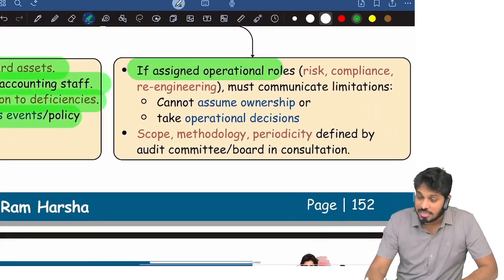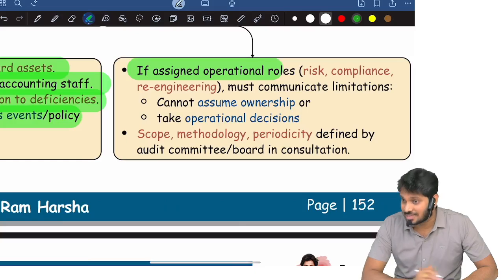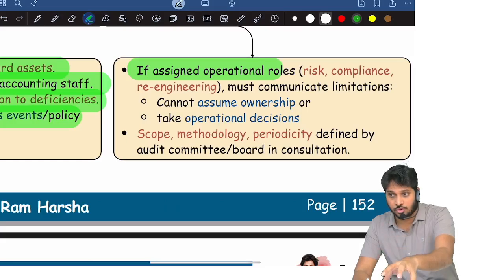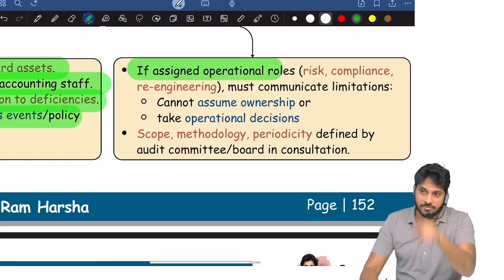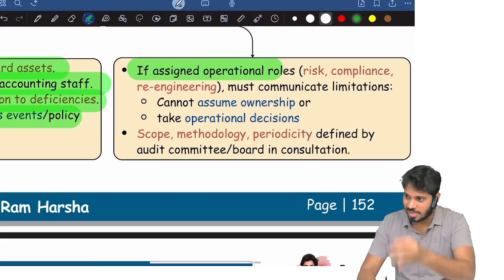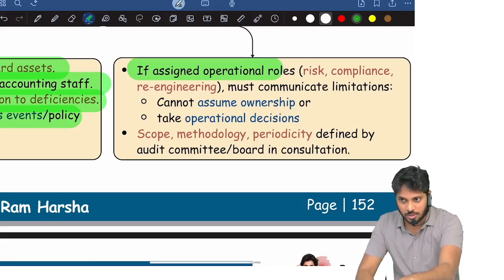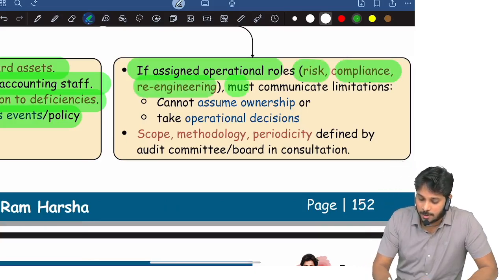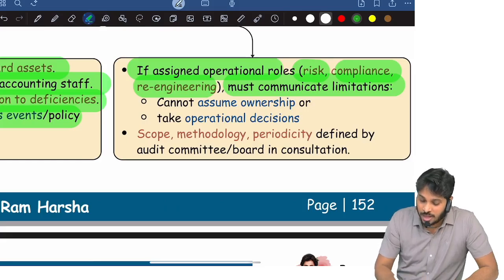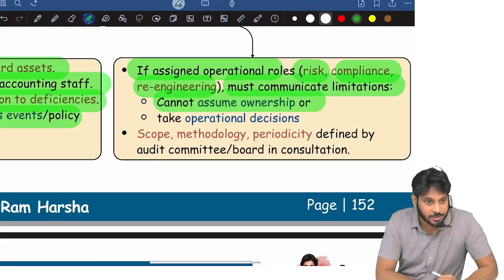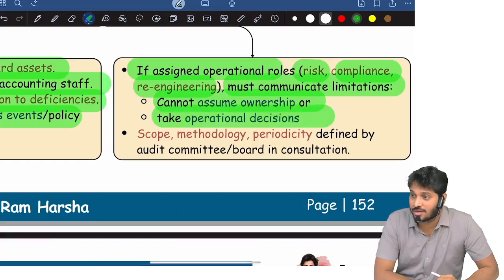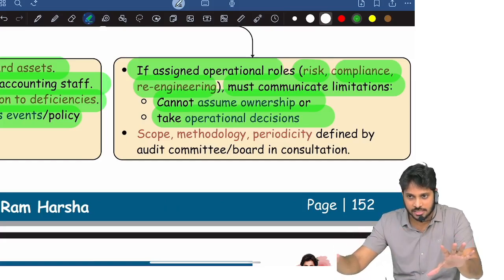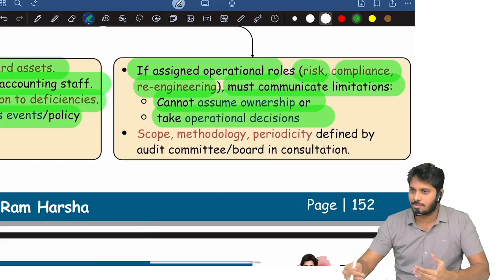Suppose internal auditors are also assigned operational activities, sometimes because of cost reasons, companies will also give certain operational responsibilities. Remember, internal audit responsibilities only involve review. Basically, auditor means review, examination. You should not have any operating responsibilities. If internal auditors are given operational roles like risk, compliance, re-engineering, they must communicate limitations to the management, and they cannot assume ownership of those operations which are allocated, and they cannot take decisions. They will assist the management in operational activities, but they won't take any decision. Again, at the end of the day, it is predominantly decided by management.